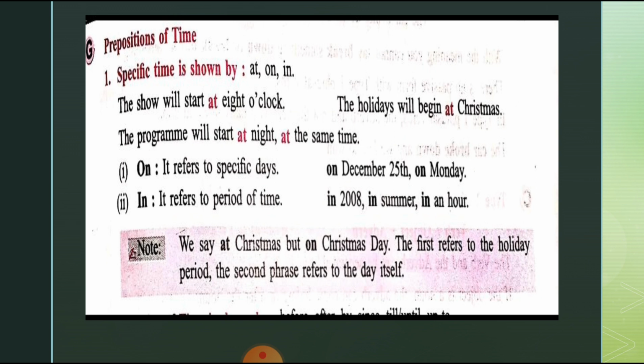One thing to note over here: we say at Christmas, but on Christmas Day. The first refers to the holiday. At Christmas is for the holiday. The holidays will begin at Christmas. That is where we use at. But the second phrase refers to the day itself, on Christmas Day. When we talk about the particular day, Christmas Day, it will be on Christmas Day.